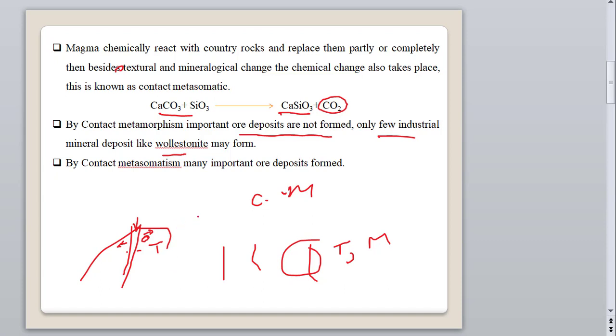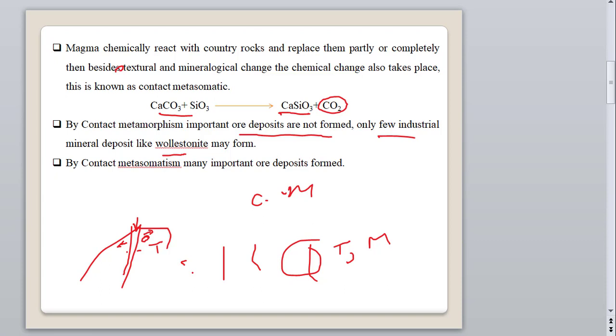Naturally, by contact metamorphism, what happens here? Only some industrial minerals like wollastonite can form, but by contact metasomatism many important ore deposits are formed, like copper deposits, iron deposits, tungsten deposits, skarn deposits, etc. So skarn is actually a process.